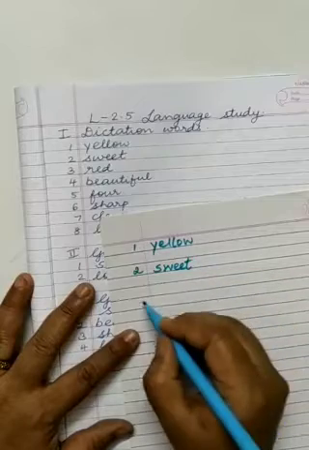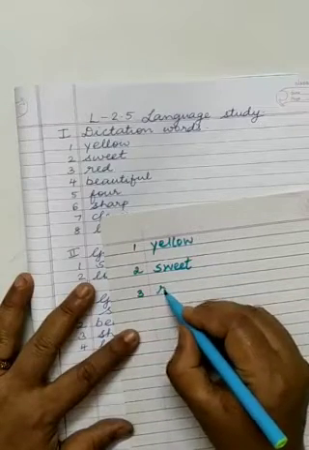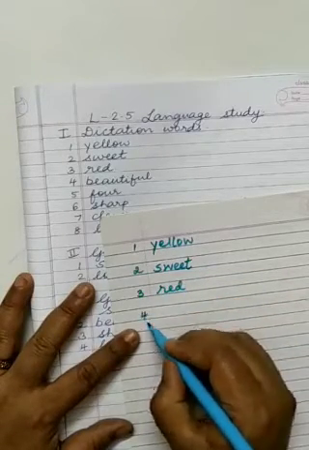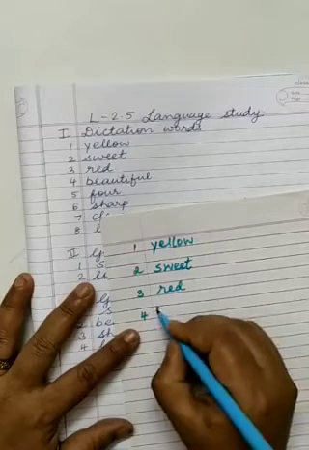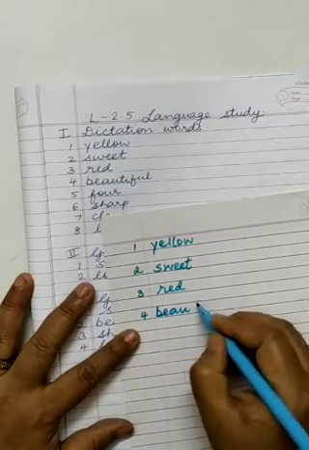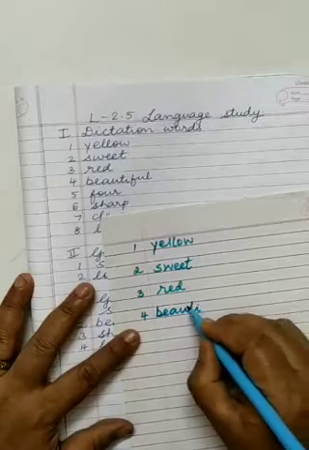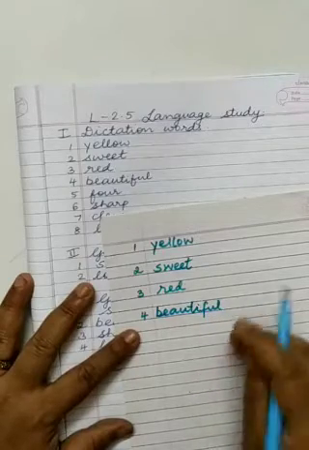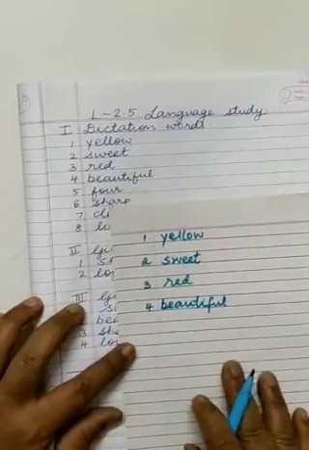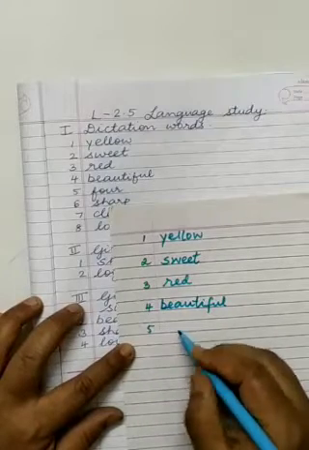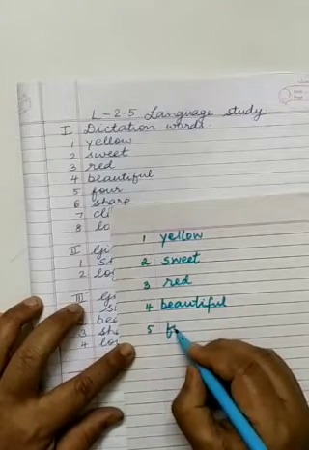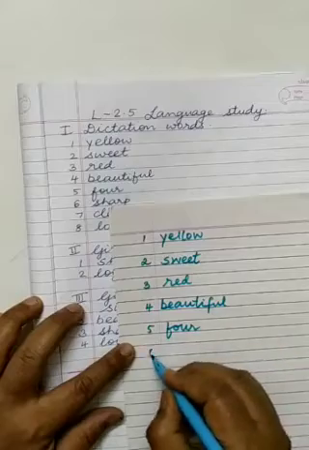Then red, red is easy, R-E-D. Beautiful: B-E-A-U, beauty, T-I-F-U-L, beautiful. Four is very simple now, F-O-U-R, four.